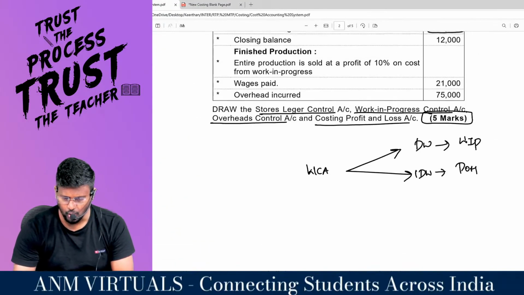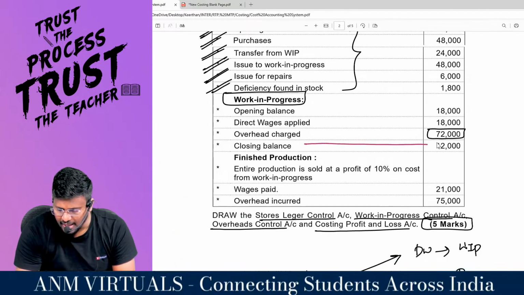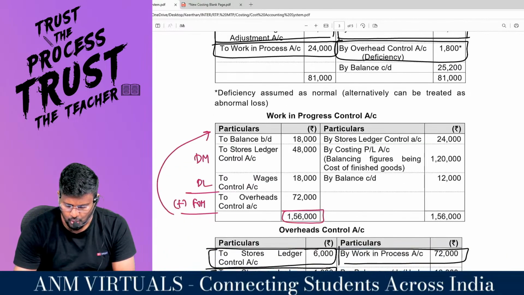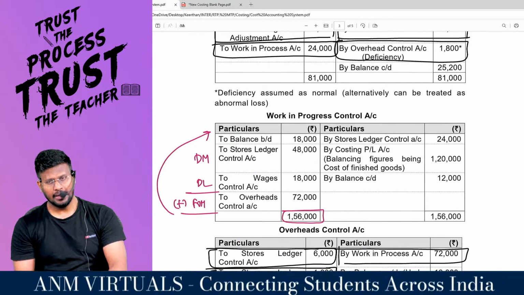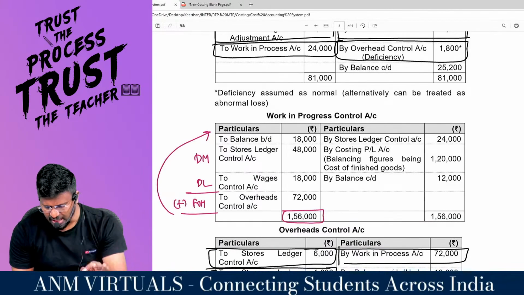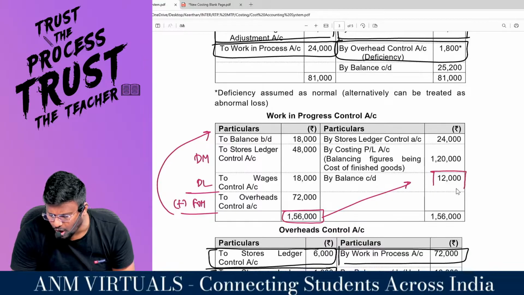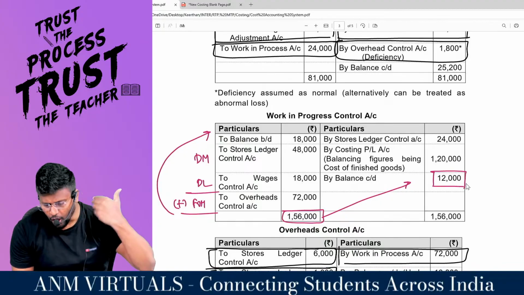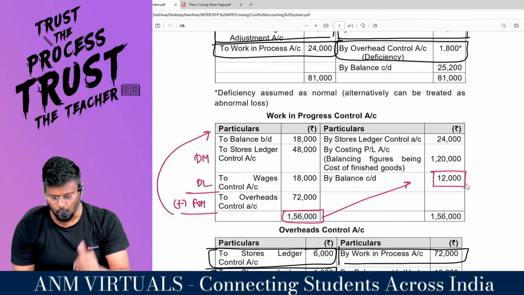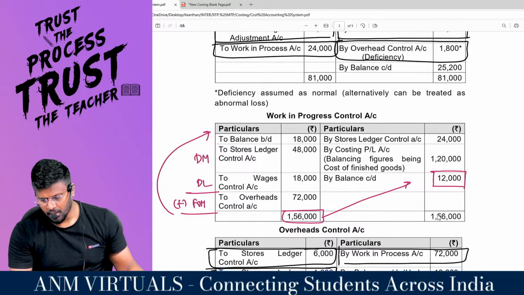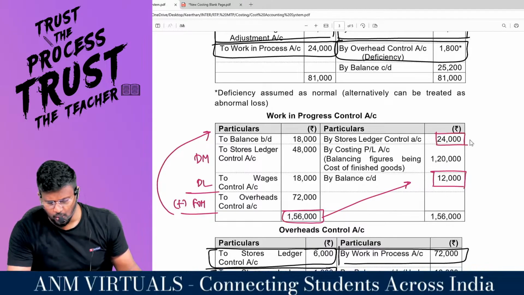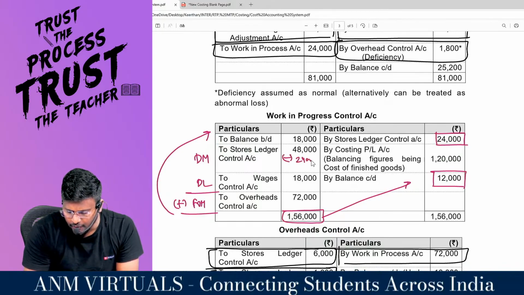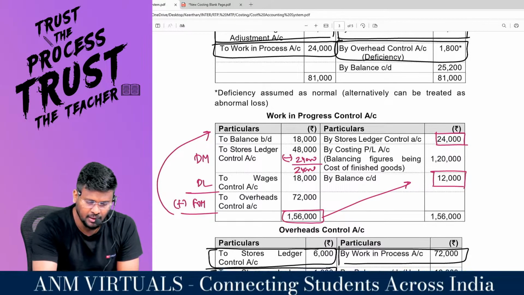What is the question talking about? In the last one, closing balance is 12,000. So I have totally incurred, my dear lovable students, 1,56,000. In that 1,56,000, still 12,000 rupees of goods are not fully completed. That means it is closing WIP. It will not move to the finished goods control account. And 24,000 rupees material has been returned to the stores. Are you all getting it?